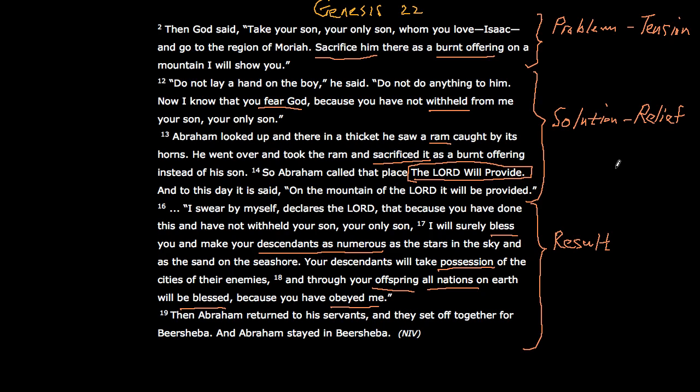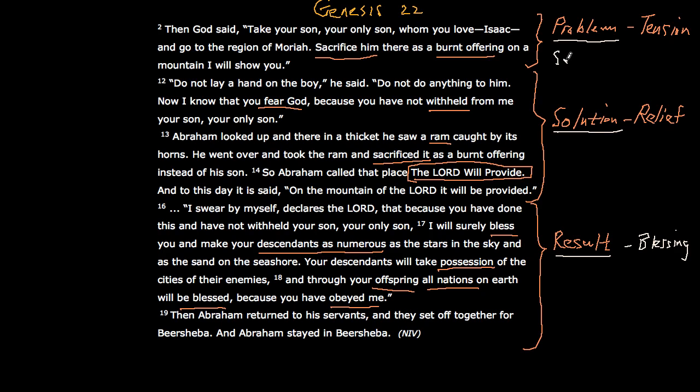So we have the problem. Abram needs to offer his only son Isaac. The solution is God provides a ram, and then the result is blessing. God is going to bless Abram because he was so obedient. So if we just look at the main themes, we see that Abram, there's a problem.